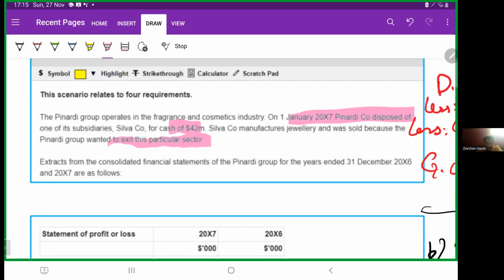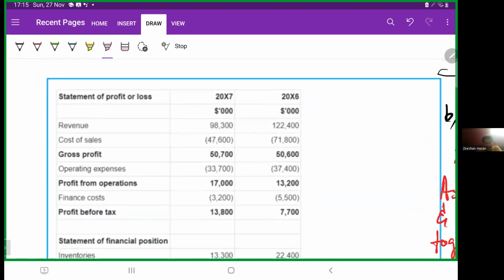Extract from the consolidated financial statements of the Pinardi Group for the years ended 31st December X6 and X7 are as follows. Revenue in X7 98,300, X6 122,400. Cost of sales 47,600 and 71,800. Gross profit 50,700 and 50,600. Operating expenses 33,700 and 37,400.